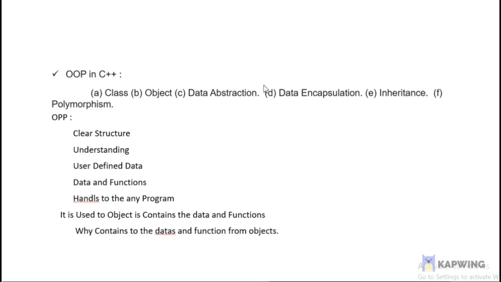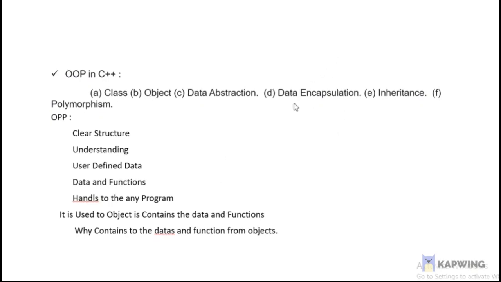Data abstraction. Data abstraction is a concept of object-oriented programming that shows only essential attributes and hides unnecessary information. Abstraction shows only relevant details of the object to the users. Hiding the data and hiding the operation is called data abstraction.